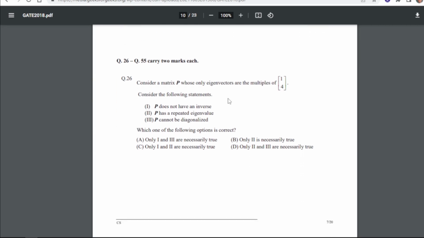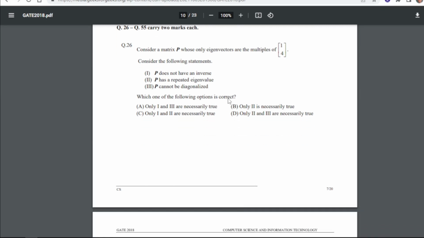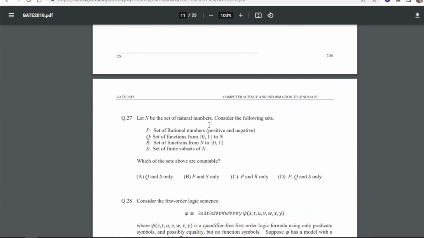Now consider a matrix P whose only eigenvectors are the multiples of [1, 4]. Consider the following statements. P does not have an inverse. P has repeated eigenvalues. P cannot be diagonalized. Which one of the following options is correct? So for 26 our answer is D, that is only second and third are necessarily true.